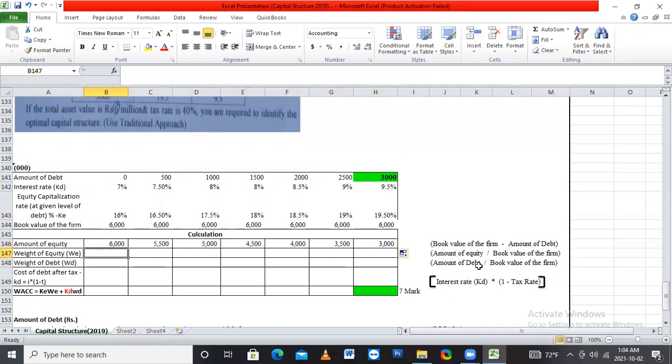And the weight of equity, amount of equity divided by book value of the firm, 6,000. Same for weight of debt, amount of debt divided by book value of the firm.